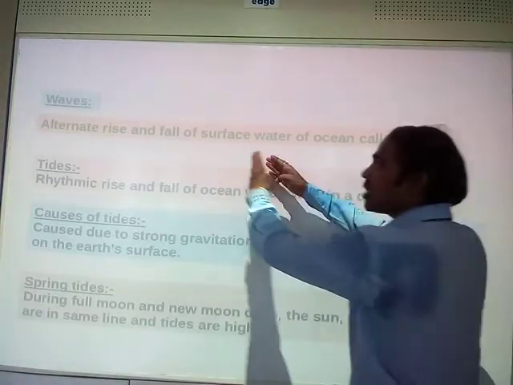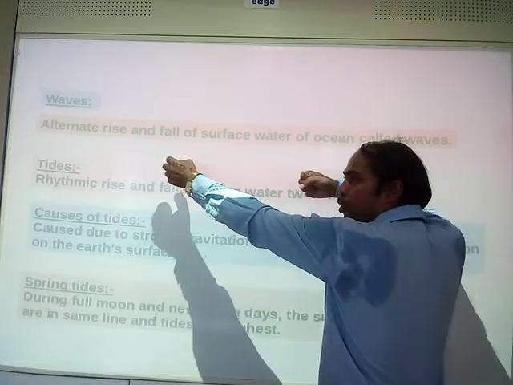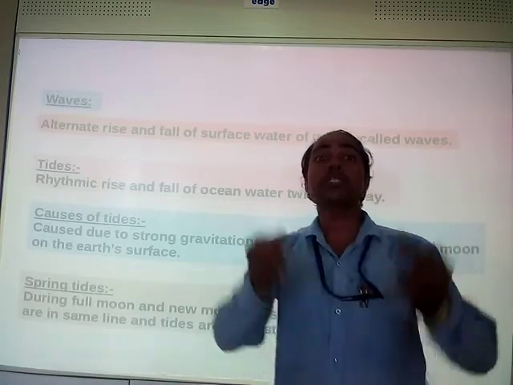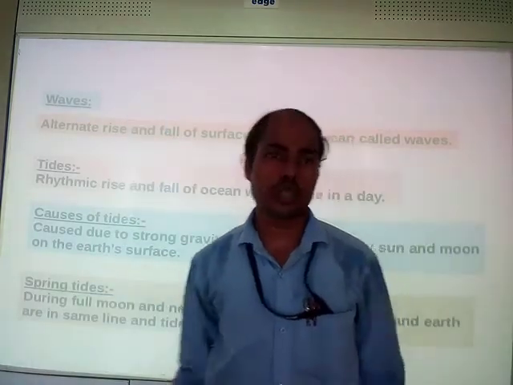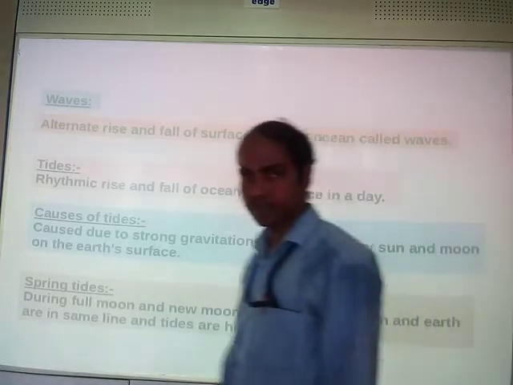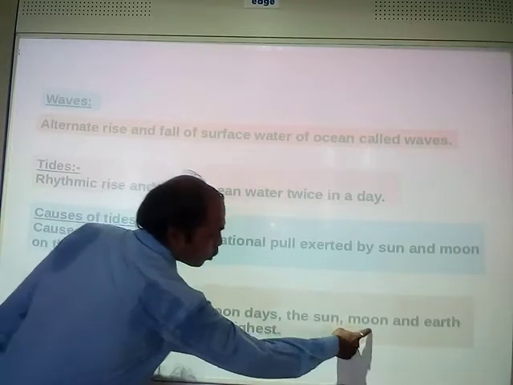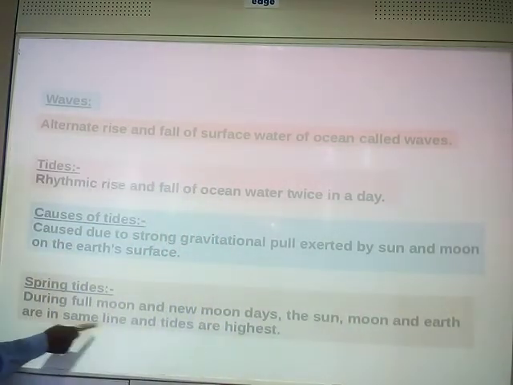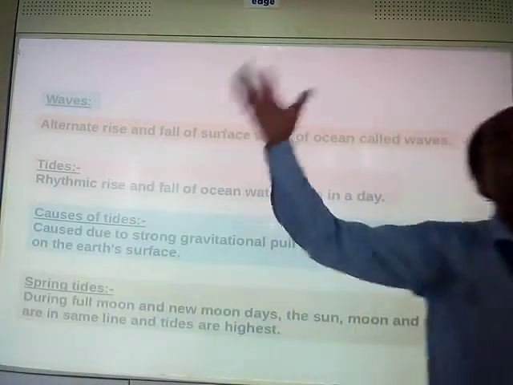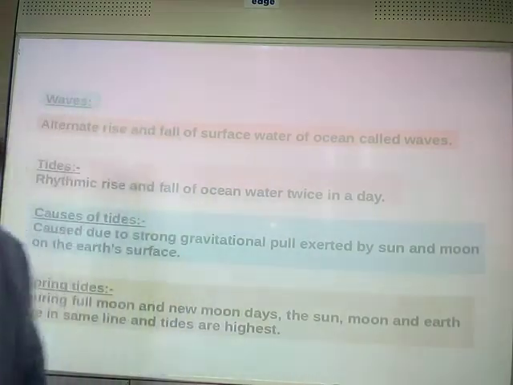And when they are in a straight line, both the sun and the moon are pulling the earth's surface with full power, so the highest tides are caused. That is spring tide. When the sun, moon and earth are in the same line, tides are highest, and when the tides are highest, it is spring tide.